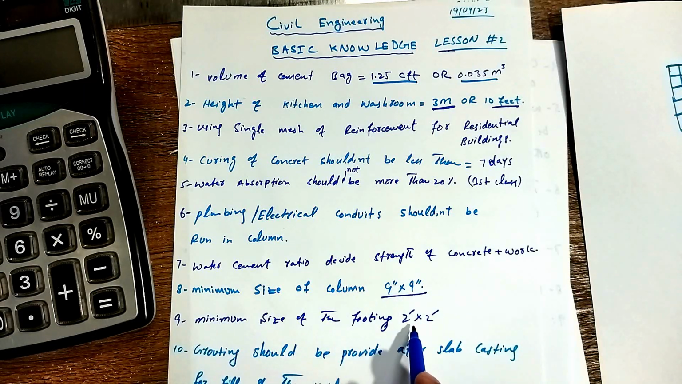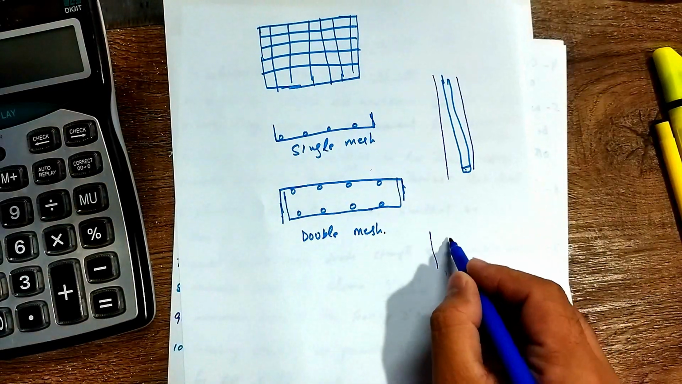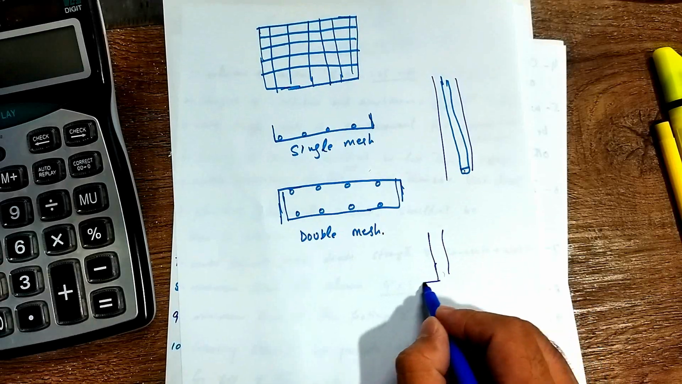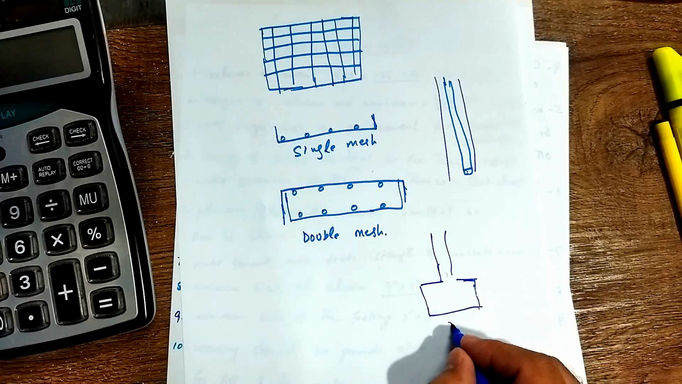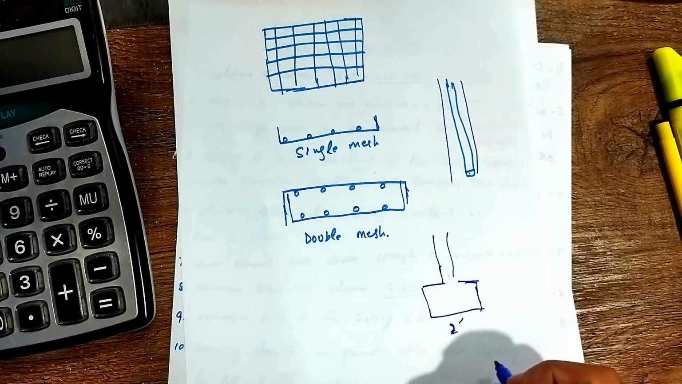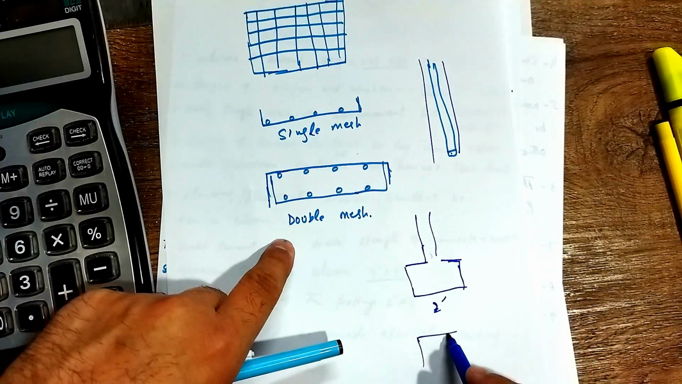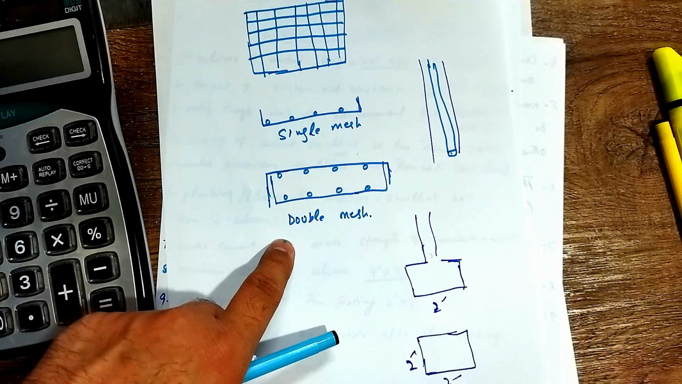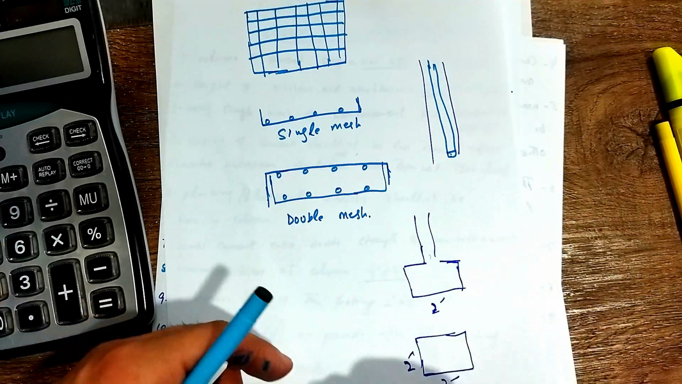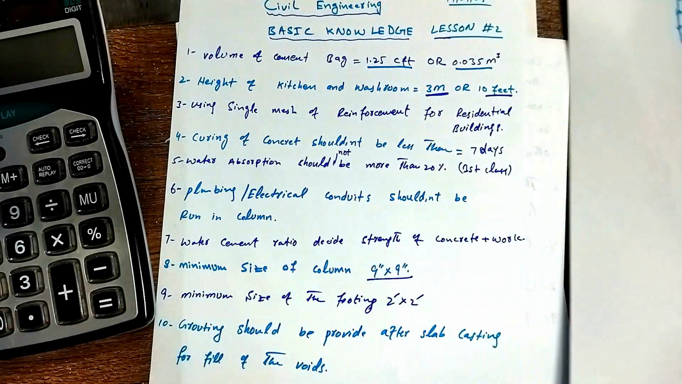Minimum size of the footing should be 2 by 2 feet. If you are constructing a column, for example, the footing should not be less than 2 feet width, 2 feet by 2 feet, and 2 feet height, and the height depends on the nature of the soil. So the footing width should not be less than 2 by 2.